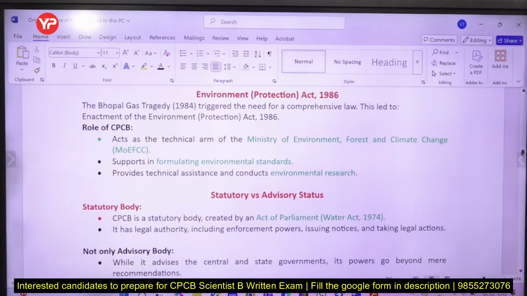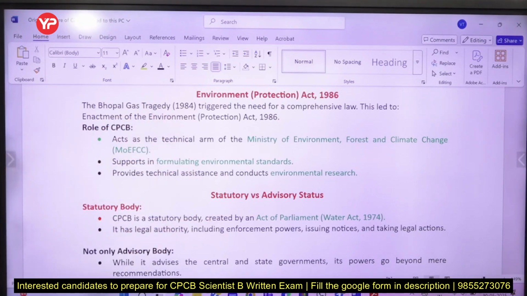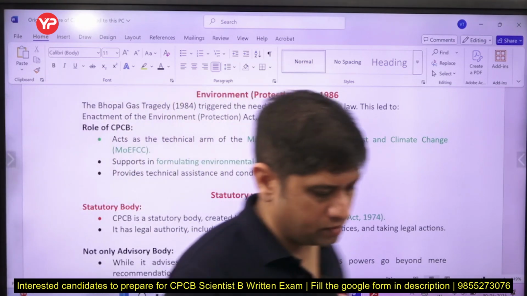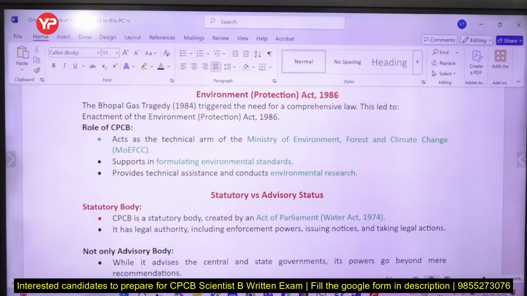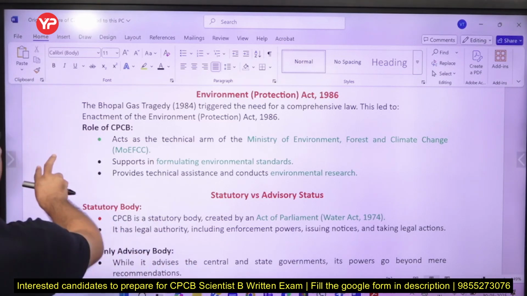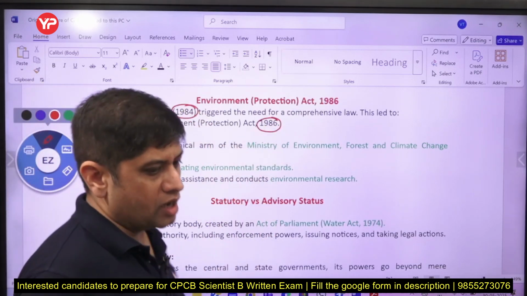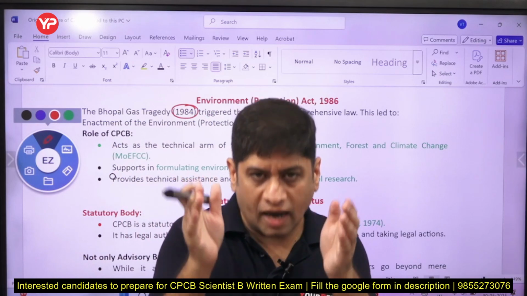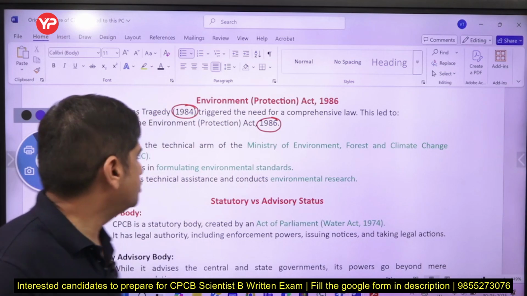Now Environment Protection Act 1986. Bhopal gas tragedy happened in 1984 and that triggered the need of some kind of holistic law to protect the environment. So Environment Protection Act 1986 and Bhopal gas tragedy 1984 have a linkage. थोड़ा सा लिंक बनाना, chronology you have to make it.